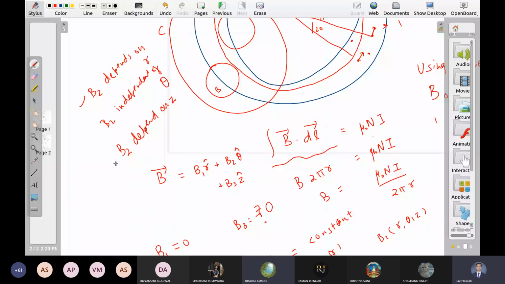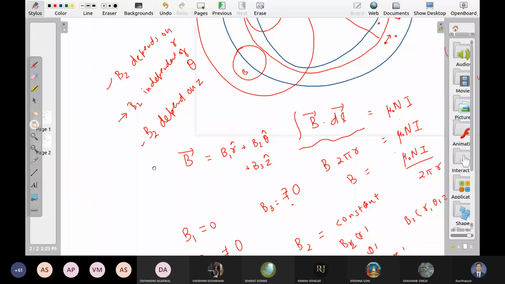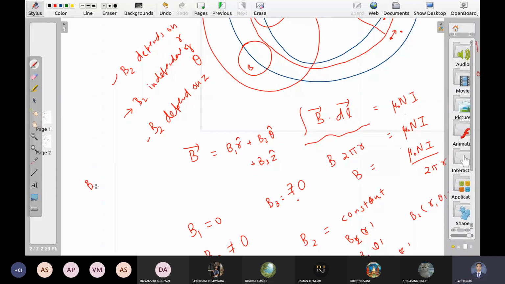What does it mean? Sir, can theta appear in the formula of B2? No, sir, theta will not be there, since it is not dependent on theta. Right, because if theta is there, obviously, if you change theta, your formula will change, your number will change. So whatever B2 is, its formula cannot have theta inside, right? So now let me write the left hand side in a clear manner.